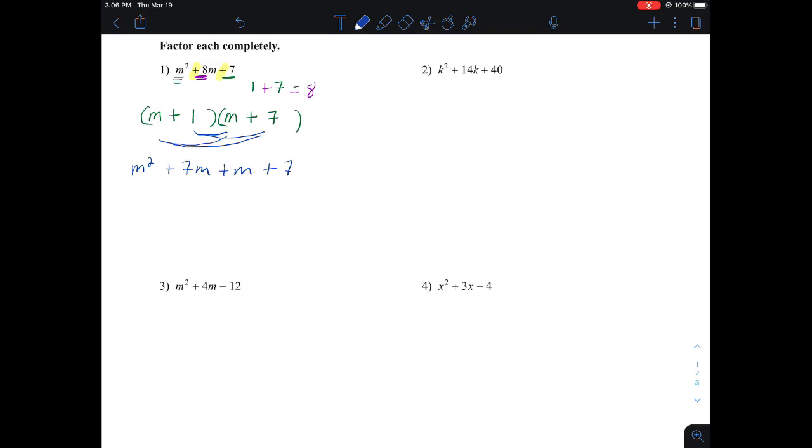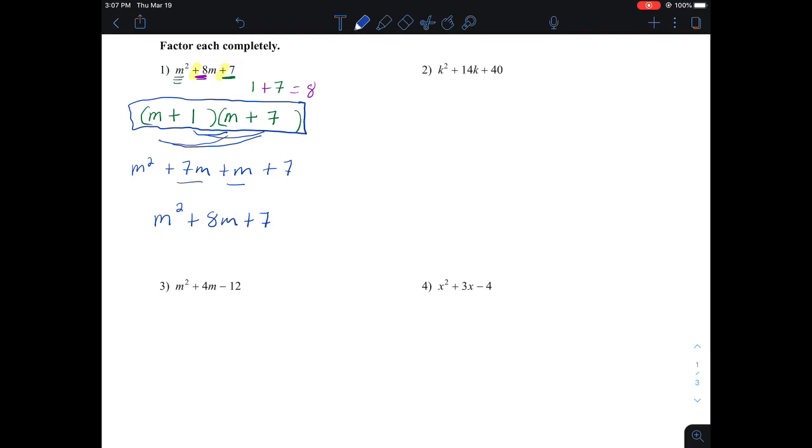If I combine the two middle terms, I end up with m squared plus 8m plus 7. We ended up with the problem we originally had, which means that we factored it correctly. So that would be my answer, those two binomials next to each other.